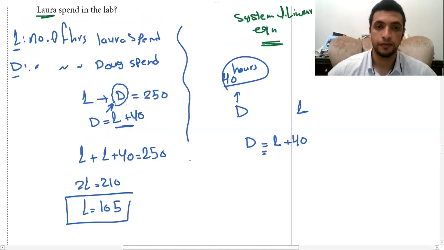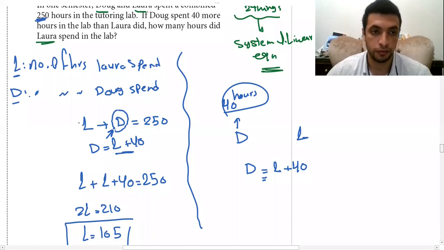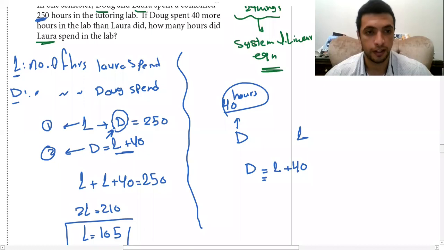Guys, is it clear? If you want to know if it's clear or not, just ask yourself, do you understand the first equation? Do you understand the second equation? And the rest of the steps are very easy. Is it clear?